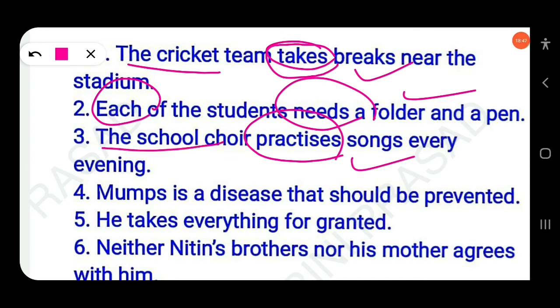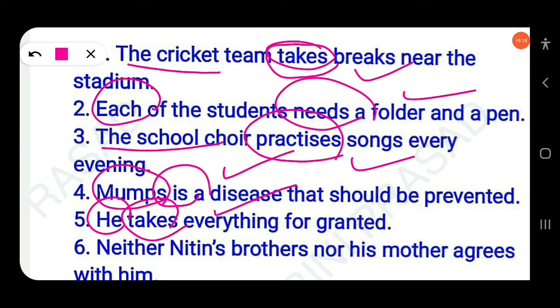Then next, mumps are a disease that should be prevented. Some nouns ending with s take a singular verb, like mathematics, economics, statistics, mumps, measles. So here you have to write singular is, not are. The next, he take everything for granted. The subject is third person singular, so the verb must be singular. He takes, not take.